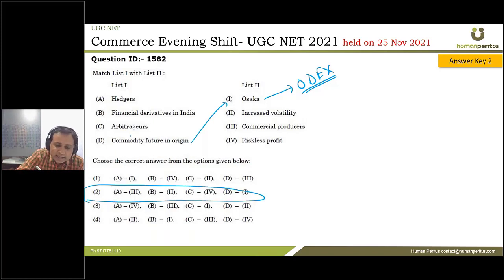So who are these guys? Arbitrageurs. Who are these guys? Basically they get profit from market inefficiencies, and so they don't take any risk, but they make profit by exploiting the inefficiencies in the market. So your C will go with 4th. So who are hedgers? Hedgers are those guys who protect themselves from the risk of price movement in the commodity market. So your A will go with the commodity producers, and the remaining option is B. Correct answer is 2.